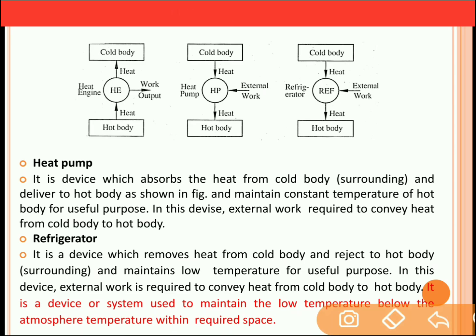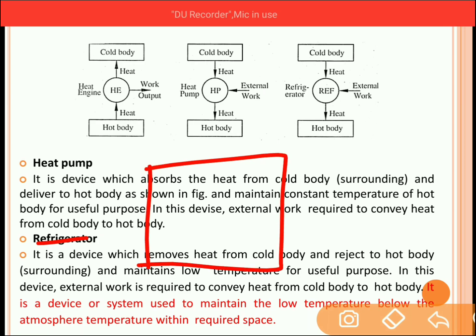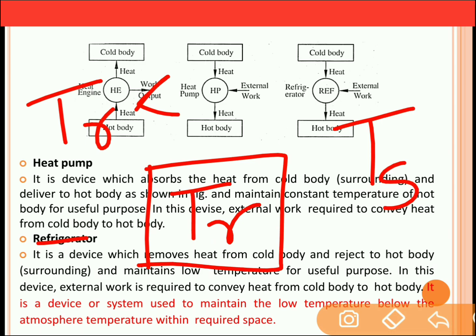Now refrigerator or air conditioning is used in case of summer season. In summer, surrounding temperature is very high and room temperature is less. So room temperature is less as compared to the surrounding temperature in case of summer season.